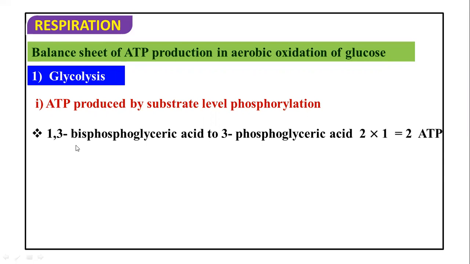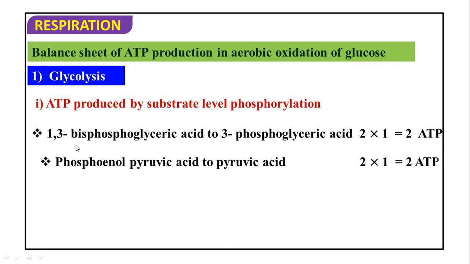Here, two ATP are produced because two molecules of 1,3-phosphoglyceric acid get converted into two molecules of 3-phosphoglyceric acid. Then in the next step, phosphoenol pyruvic acid is converted into pyruvic acid. There is also dephosphorylation from PEP, phosphoenol pyruvate, and phosphorylation of ADP occurs, which leads to the formation of ATP. Here also two molecules of phosphoenol pyruvic acid get converted into two molecules of pyruvic acid. So here two ATP are synthesized.